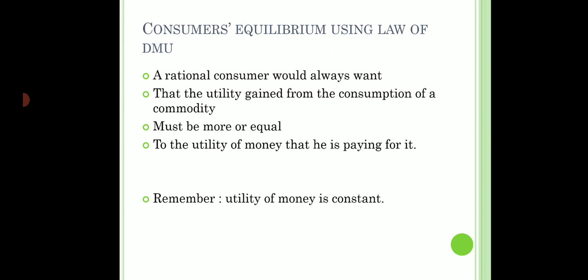So let's see. Remember the assumption that we have done earlier, utility of money is constant. So the law says that utility of any commodity keeps on falling. But according to the assumption, the utility of money remains constant. So we are going to keep this assumption in mind when we start with the equilibrium conditions.